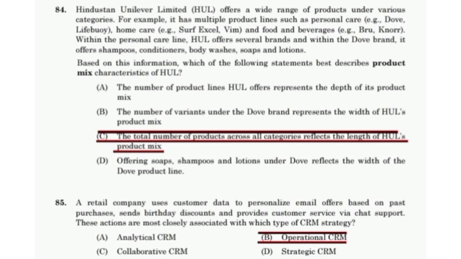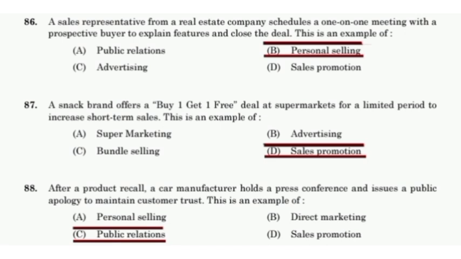A retail company uses customer data to personalize email offers based on past purchases, sends birthday discounts, and provides customer service via chat support. These actions are most closely associated with which type of CRM strategy? Operational CRM. A sales representative from a real estate company schedules a one-on-one meeting with a prospective buyer to explain features and close the deal. This is an example of personal selling.